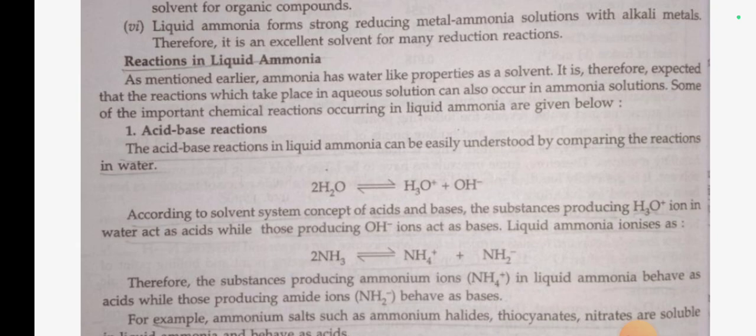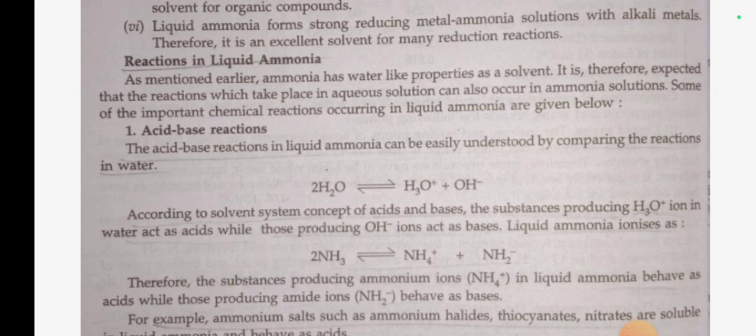Number 1. Acid-base reaction. The acid-base reaction in liquid ammonia can be easily understood by comparing the reaction in water. 2H2O gives H3O+ plus OH-. According to the solvent system concept of acid and base, the substance producing H3O+ ion in water acts as an acid, while those producing OH- ion act as a base. Liquid ammonia ionizes as 2NH3 gives NH4+ plus NH2-.